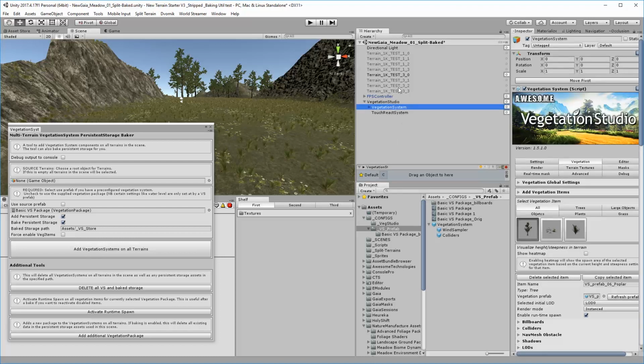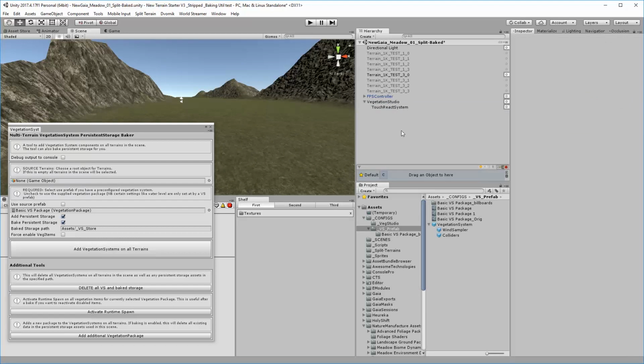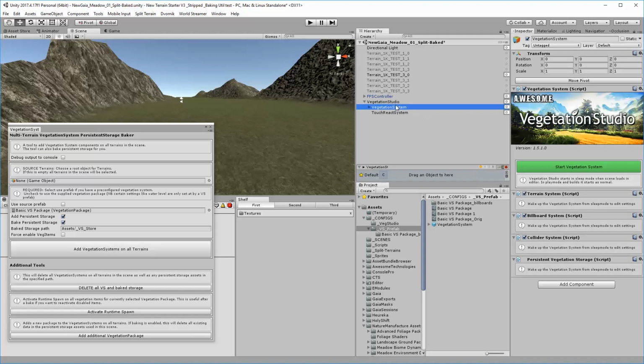So that would be your basic how to add it to one terrain. Now the multi-terrain tile workflow is you would add that in, but then delete your vegetation system. You'll notice I've got a vegetation system prefab here. I'll show you how that works in a bit, but the process would essentially be, if I delete that, you would set it up as I have done, and then just drag and drop it into your project, just create a normal prefab like any other. So that's how that prefab gets made, and I'll explain why they're useful, because that's not immediately apparent.